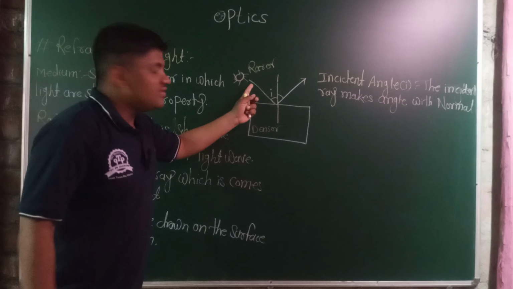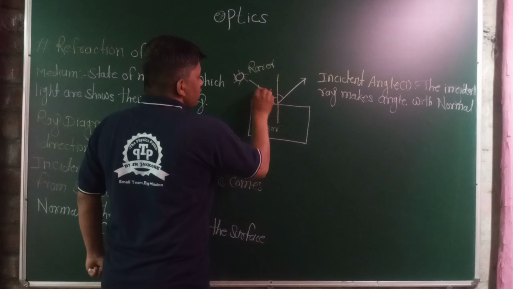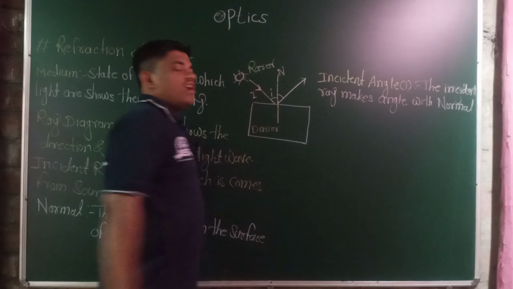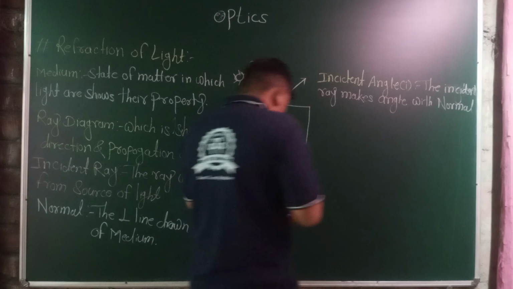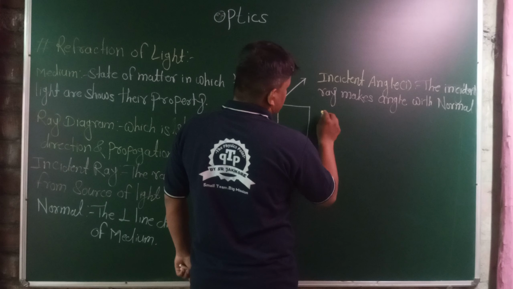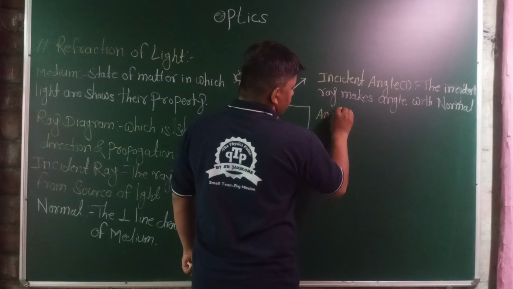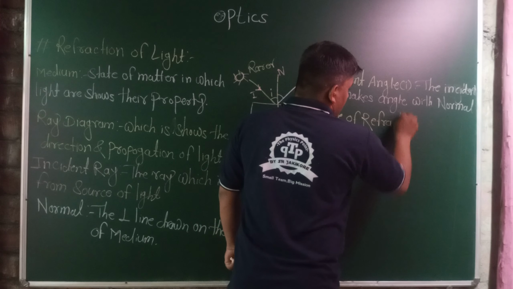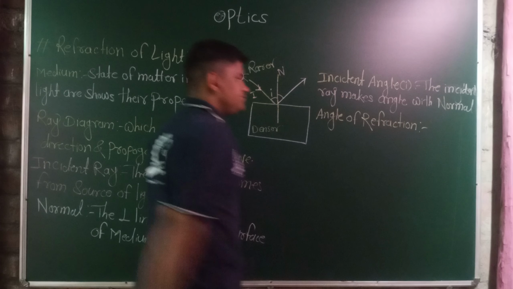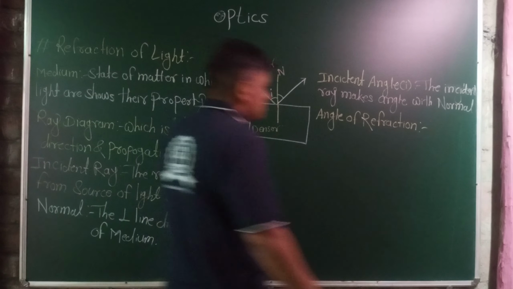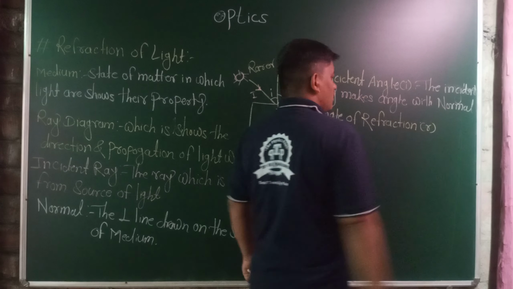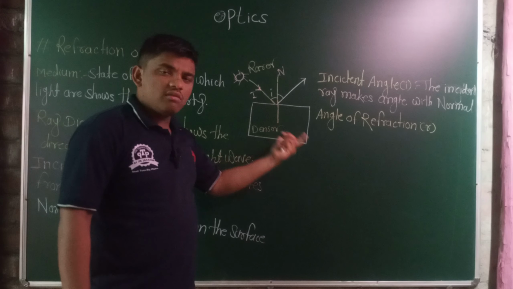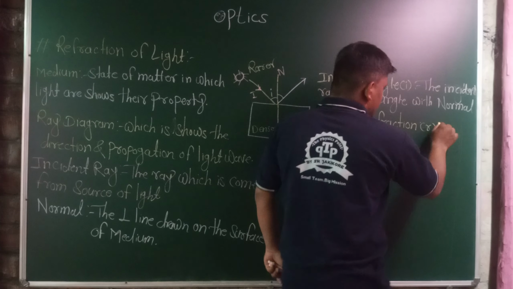This is the incident ray, which is denoted as I. The incident ray makes an angle with the normal. This is called the angle of incidence. And there is the angle of reflection or refraction. In today's lecture, we want to discuss the angle of refraction. The angle of refraction is denoted as small r. The refracted ray makes an angle with the normal. This is known as the refracted angle, or angle of refraction.